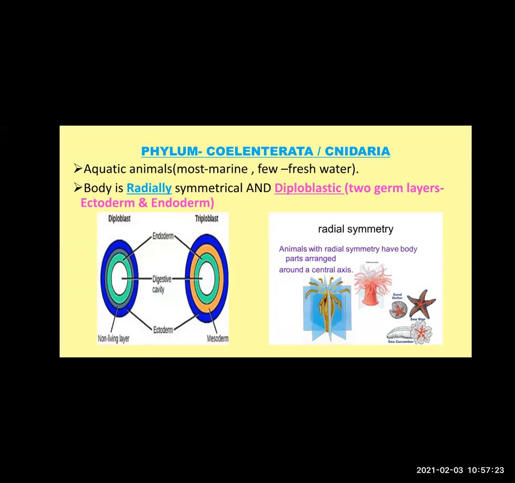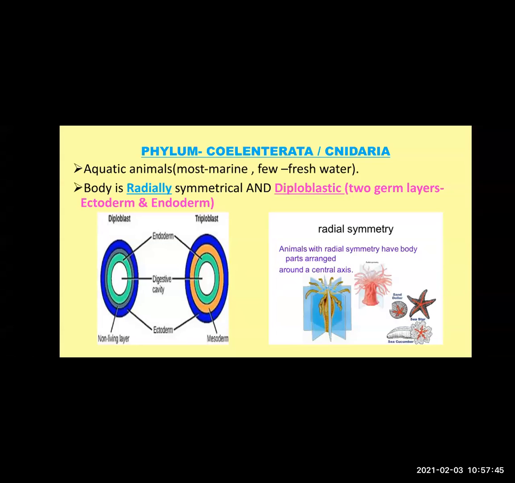Few species are also found in fresh water. Fresh water means rivers, lakes, the water which is not salty. Next point, body. The body of these animals is radially symmetrical and diploblastic.